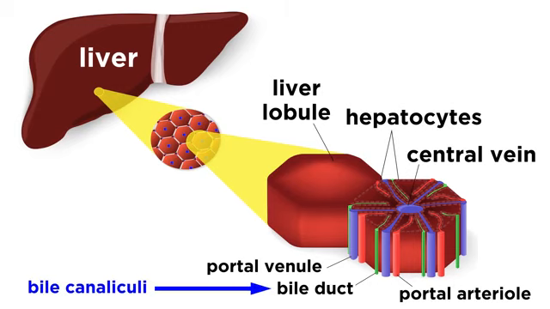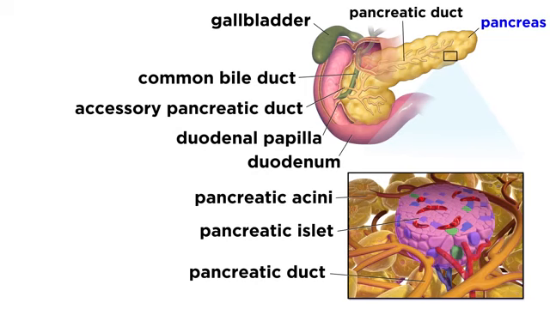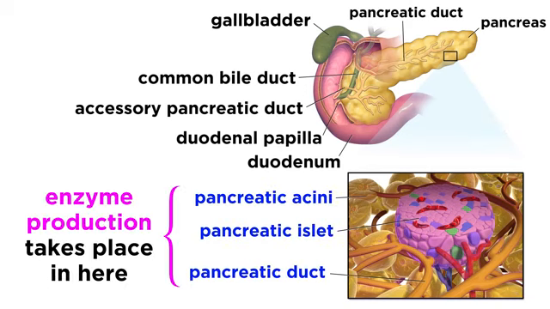Bile is secreted and flows through bile canaliculi towards the bile ducts in the portal triads, eventually leaving the liver through the common hepatic duct towards the duodenum. Moving on to the pancreas, this is a large gland attached to the duodenum via the main pancreatic duct, and it produces pancreatic juice, which contains a wide variety of enzymes that help break down food. We can see clusters of acinar cells surrounding ducts. This is where enzyme production takes place.